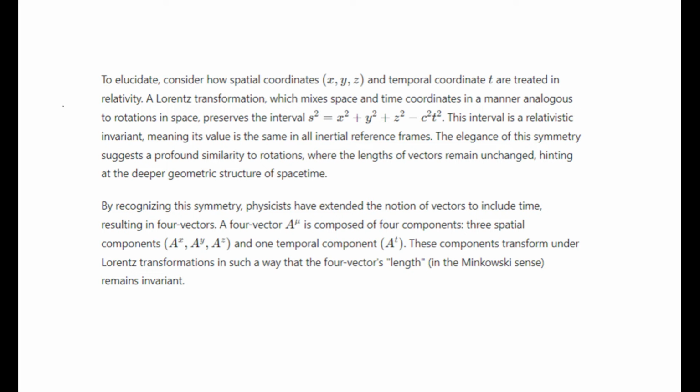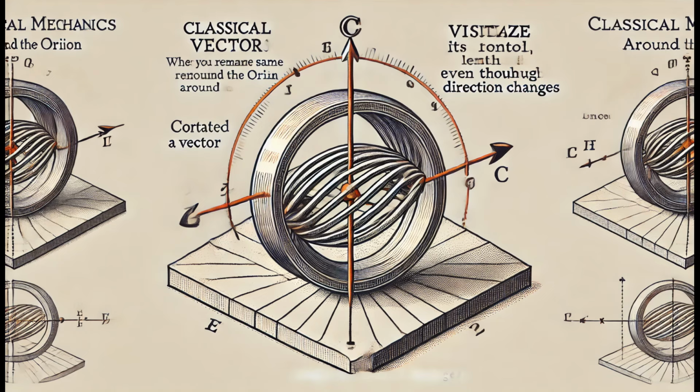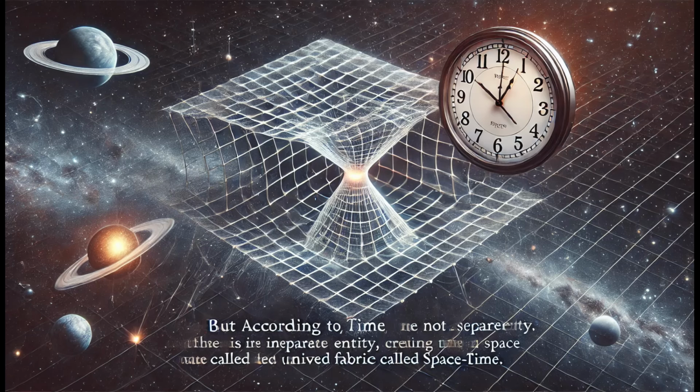In classical mechanics, when you rotate a vector, its length remains the same even though its direction changes. Similarly, in relativity, when you transform a four-vector by changing your frame of reference, using a Lorentz transformation, its length in space-time remains the same. This invariance is a fundamental principle of relativity.